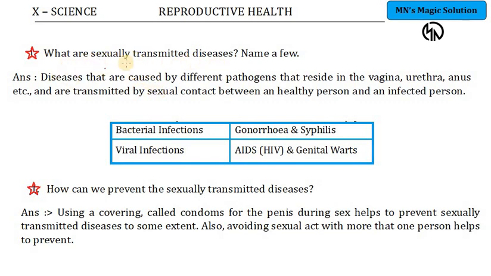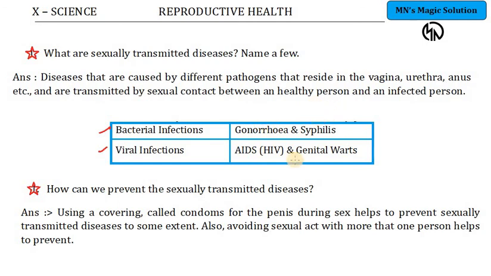A possible question is, what are sexually transmitted diseases? Name a few. These are diseases that are caused by different pathogens. It could be either a bacteria or a virus causing the disease. Bacterial diseases such as gonorrhea and syphilis, and viral infections such as AIDS and genital warts, are transmitted by sexual contact